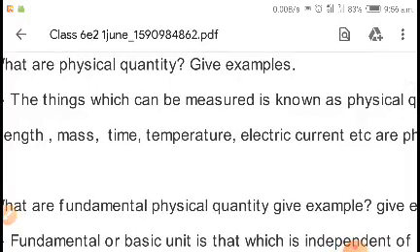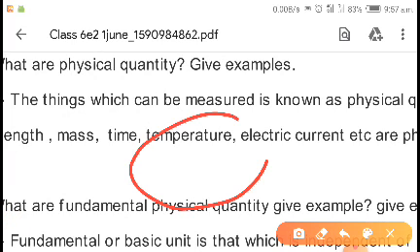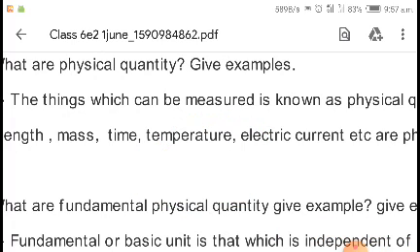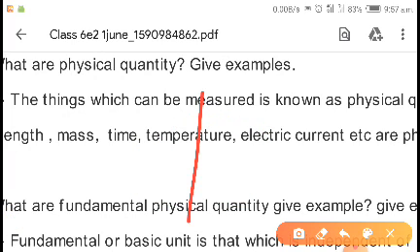Suppose you can measure the mass or the length of anybody. You can measure the time by any clock. You can use a thermometer, and the exact reading of the thermometer will give the temperature of that body.